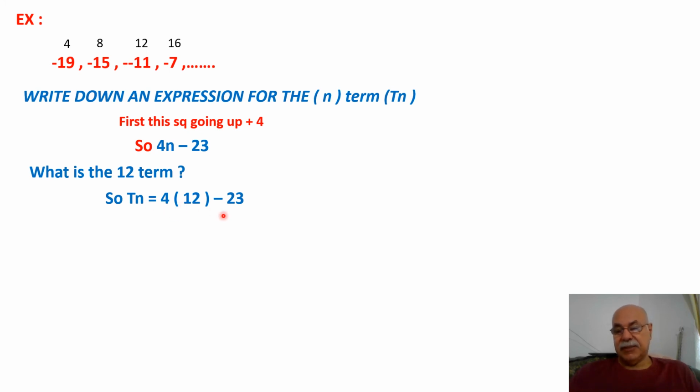This is the sequence: 4 times 12 minus 23. I get 48 minus 23, which is 25. The value of the 12th term is 25. The 12th term in this sequence is 25.